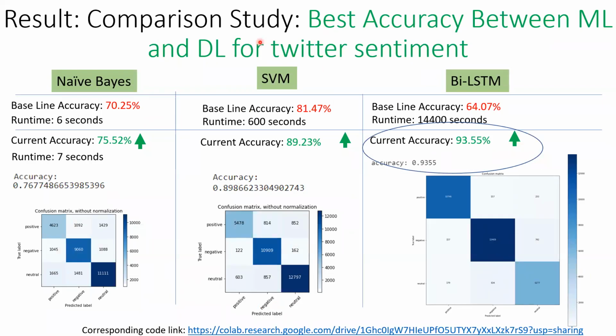So the result part is my baseline code, the code that I took from GitHub. The accuracy was 70% for naive Bayes, 81% for SVM, and for BiLSTM it was 64%. But after I changed some parameters, I got 75% accuracy for naive Bayes, 89% for SVM, and 93% for BiLSTM. You can find my code in this Google Colab link.